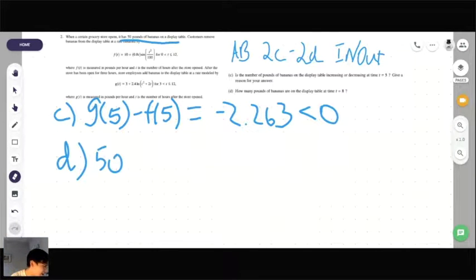So 50 plus, and then would we be using the integral of these rate functions, or a derivative of these functions? What would we be using? The integral. Great job. Guys, y'all are smarter than me. I'm so proud of you.